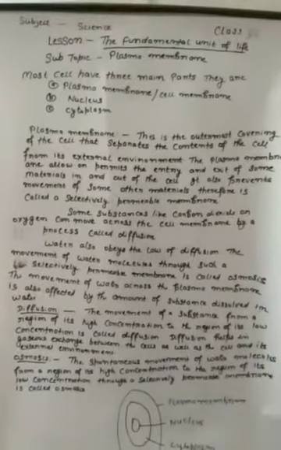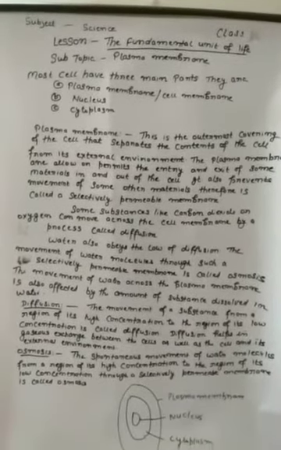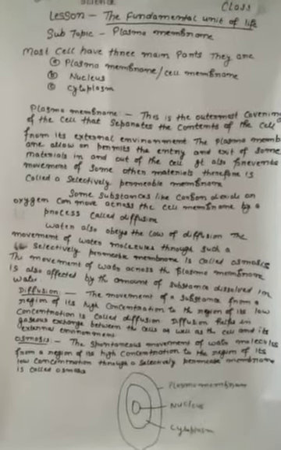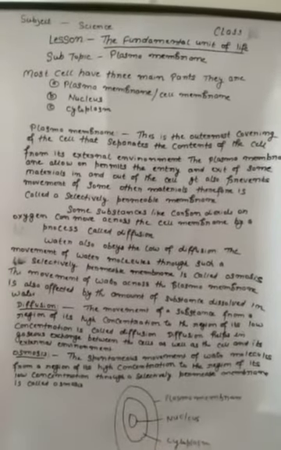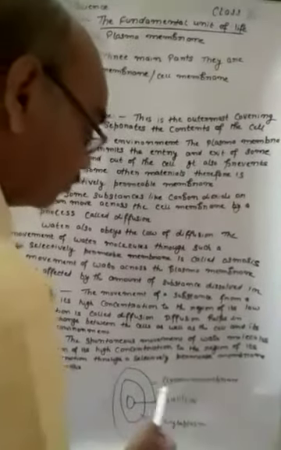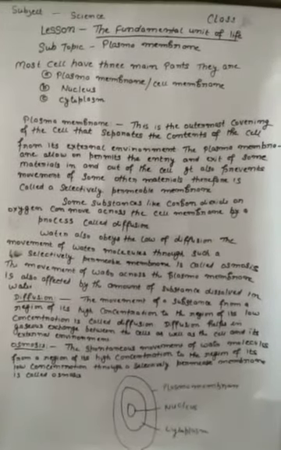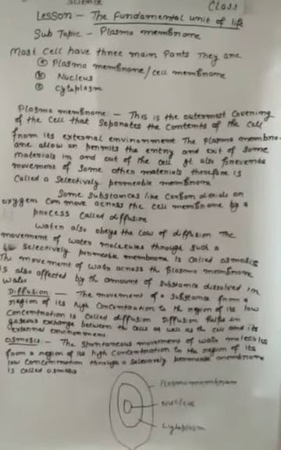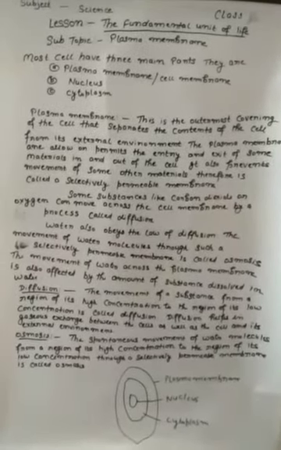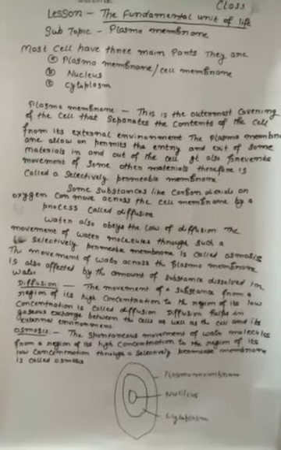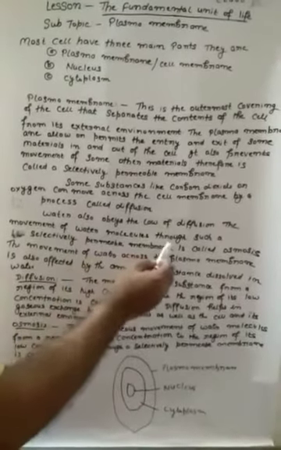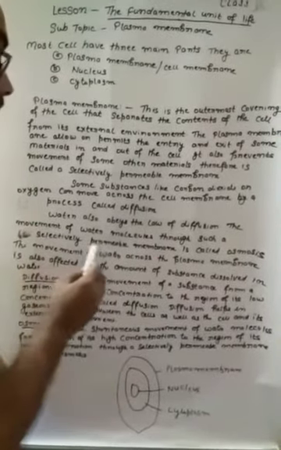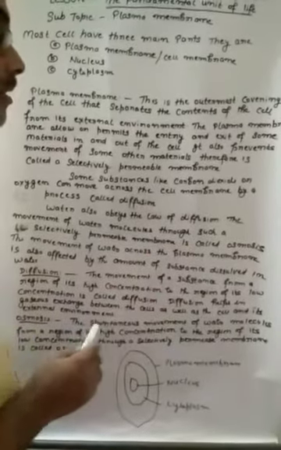Some substances like carbon dioxide or oxygen can move across the cell membrane by a process called diffusion. By the process of diffusion, CO2 moves inside through the plasma membrane, and this is called the diffusion process. Water also obeys the law of diffusion. The movement of water molecules through a selectively permeable membrane is called osmosis.